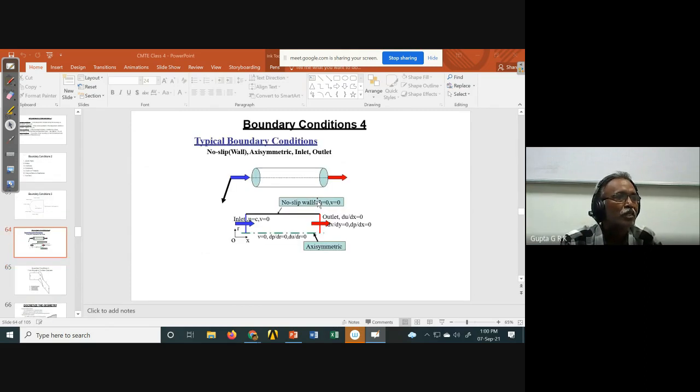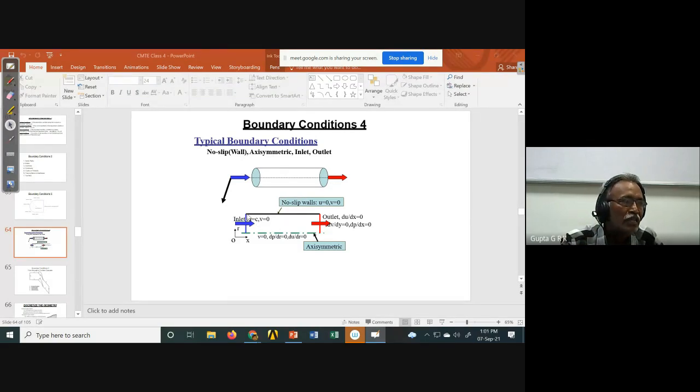So I will show you some other examples. Like if I have a pipe like this, on the wall there is what is called a no slip boundary condition. No slip means velocity is 0. That is, I am prescribing the dependent variables, that is u equal to 0, v equal to 0. And the axisymmetric condition: at the center I should have the maximum value. Maximum means the derivative of the dependent variable will be 0.